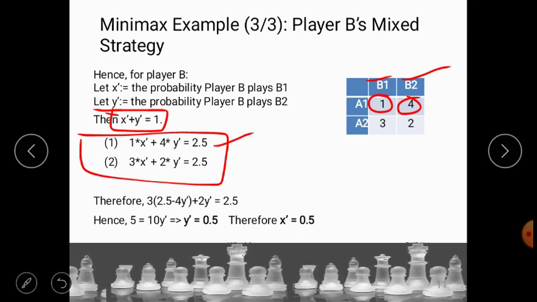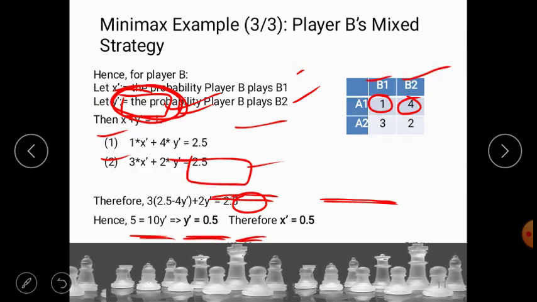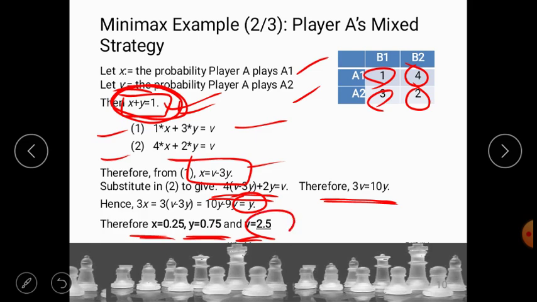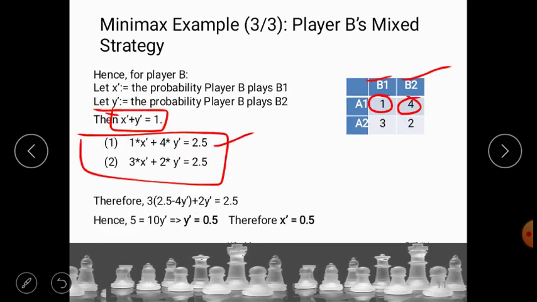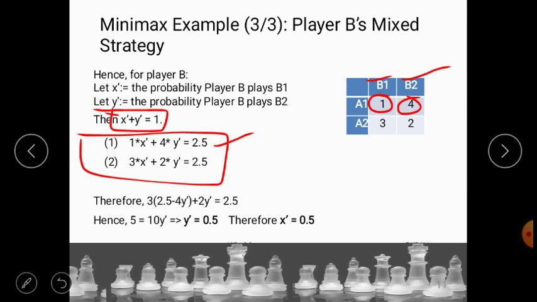In the previous slide, we found the value v is equal to 2.5, so we can substitute v is equal to 2.5 here. The second equation is 3x dash plus 2y dash is equal to v, and v is again 2.5. Now we only have to compute the values of x dash and y dash.